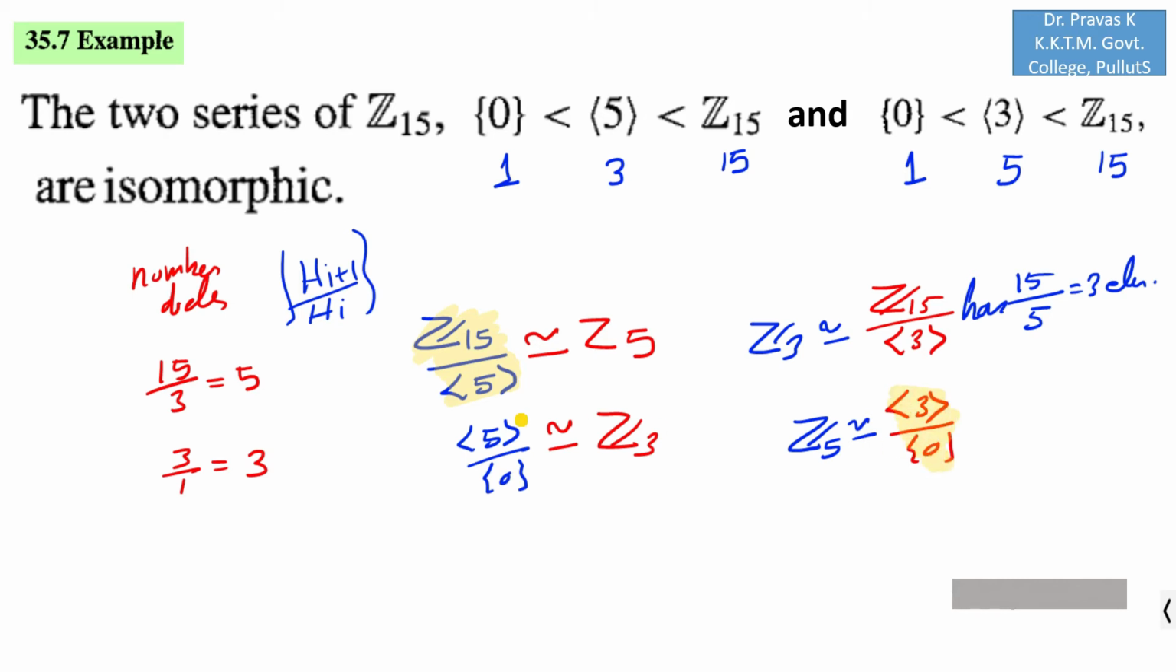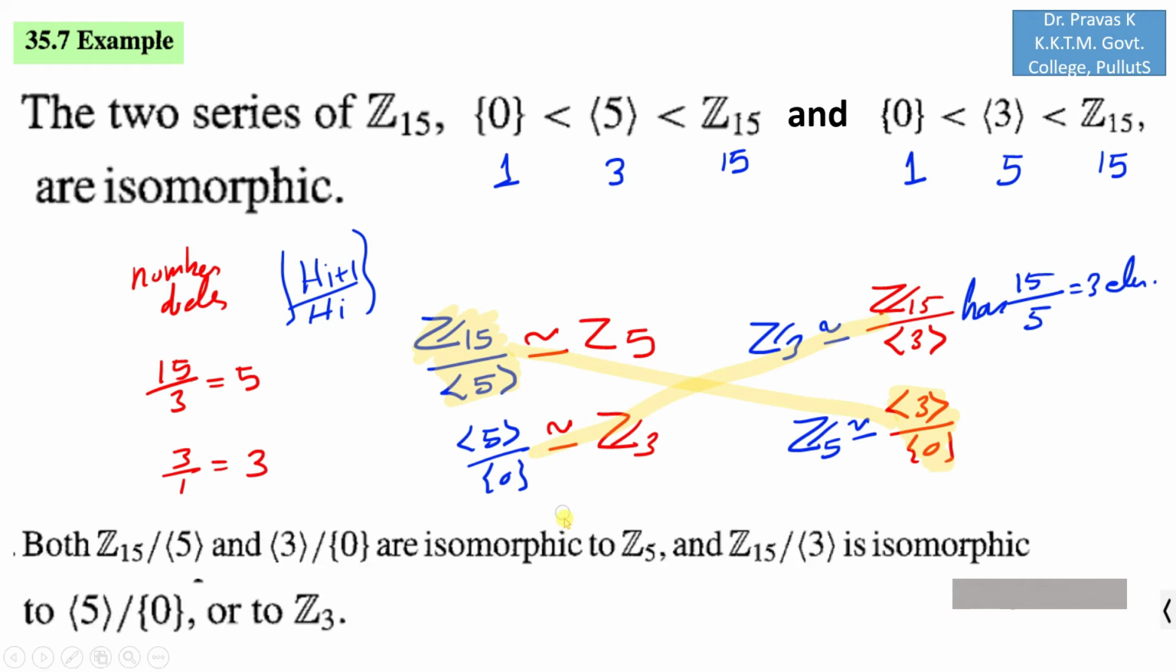You can see that these two are isomorphic, and the other one, that is Z15 over the cyclic subgroup generated by 3 and the cyclic subgroup generated by 5 over set 0, are also isomorphic. So this is a 1-1 correspondence, and you can see that the corresponding factor groups are isomorphic. If you look at the corresponding statement in your textbook, both Z15 over the cyclic subgroup generated by 5 and the cyclic subgroup generated by 3 over set 0 are isomorphic to Z5, and the other two are isomorphic to Z3.